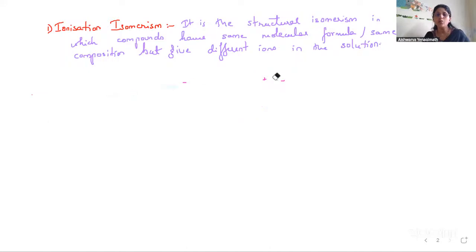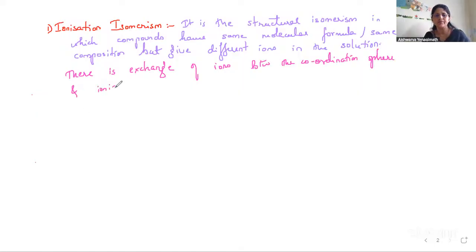So what ionization isomerism is telling us is that there occurs exchange of ions. Between whom is the exchange of ions happening? Between the coordination sphere and the ionization sphere. So between the coordination sphere and the ionization sphere there is exchange of the ions.